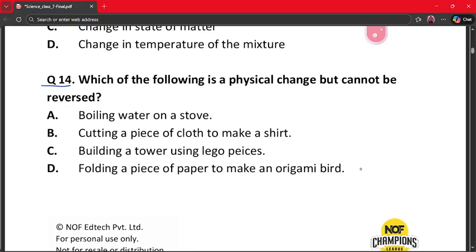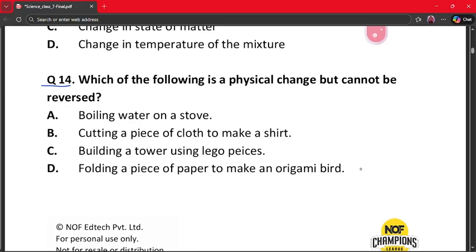Which of the following is a physical change but cannot be reversed? A. Boiling water on a stove. B. Cutting a piece of cloth to make a shirt. C. Building a tower using Lego pieces. D. Folding a piece of paper to make an origami bird.